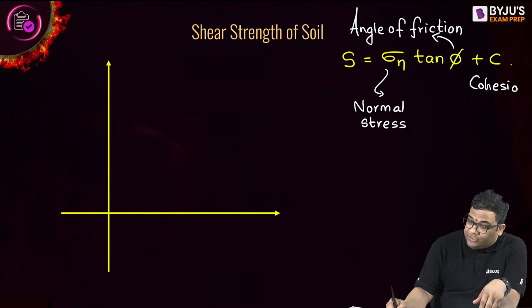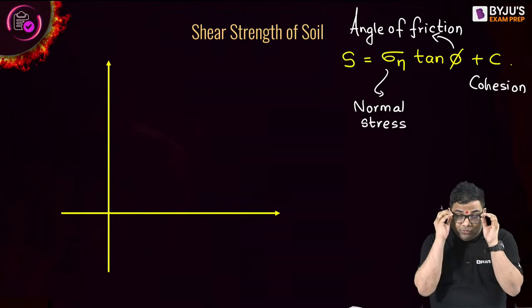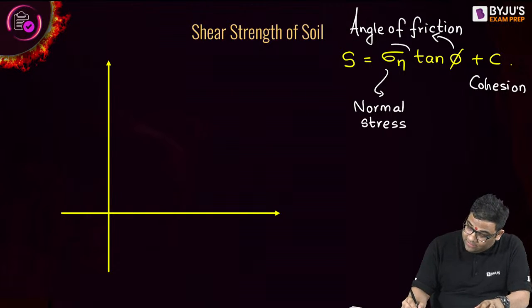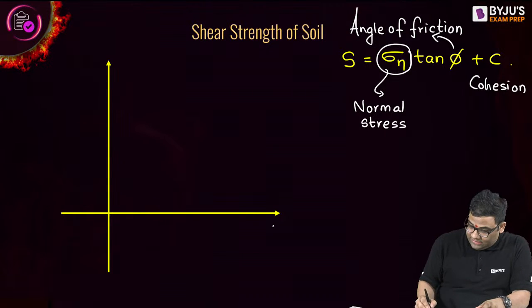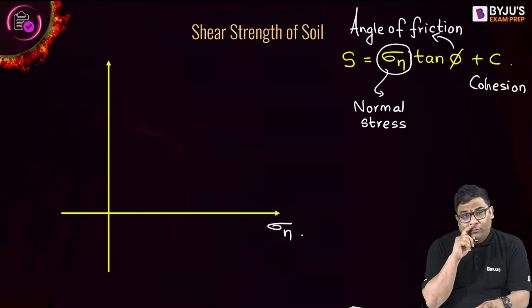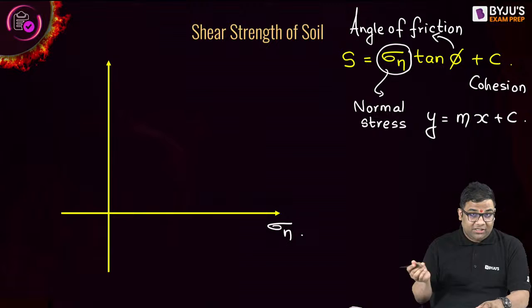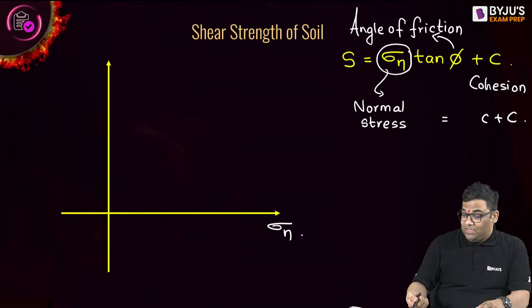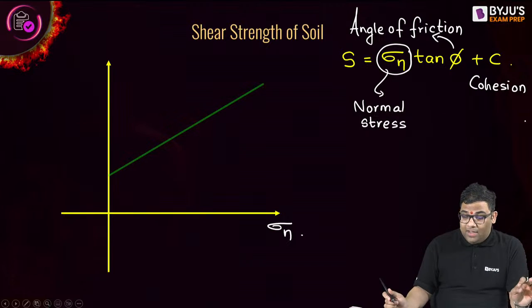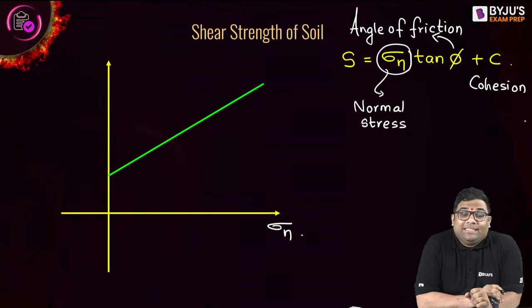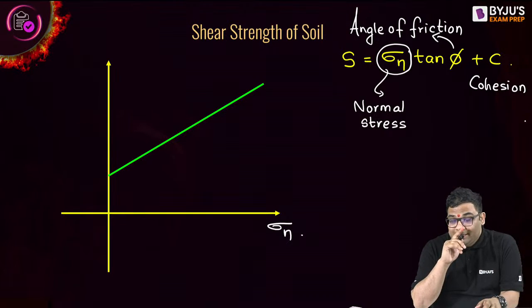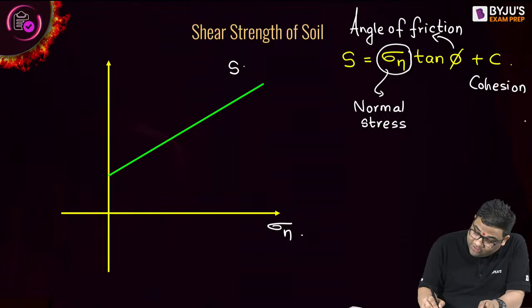Now if I am plotting this shear strength versus this normal stress, you can see it's an equation of a straight line, y is equal to mx plus c. So I will get a plot like this. And this will be: shear strength is equal to the normal stress into tan phi plus c.